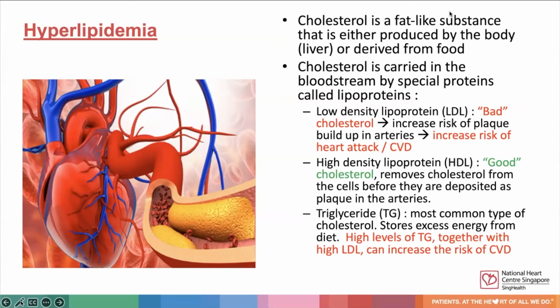Triglyceride, in short TG, is the most common type of fat in the body. It stores excess energy from our diet. High levels of TG, together with high LDL, can increase the risk of CVD.